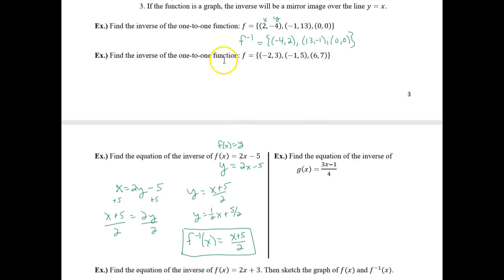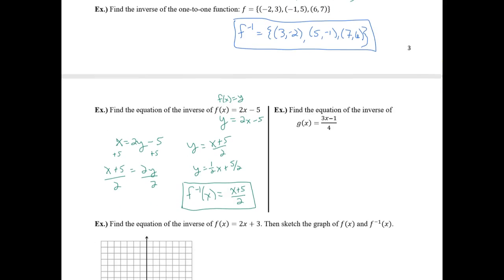Alright, back up here to this function f. It's made up of (-2, 3), (-1, 5), and (6, 7). The inverse function, so f inverse, will be the set of ordered pairs where (x, y) becomes (y, x). So (3, -2), (5, -1), and (7, 6). That is f inverse.